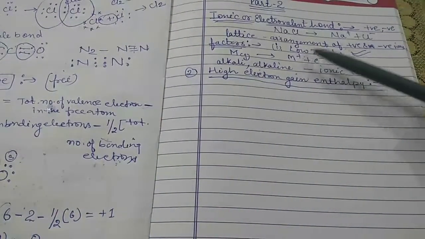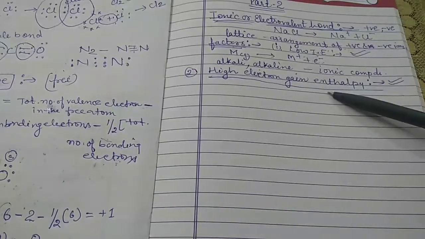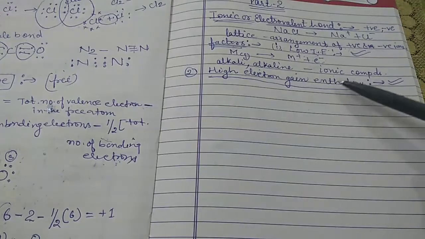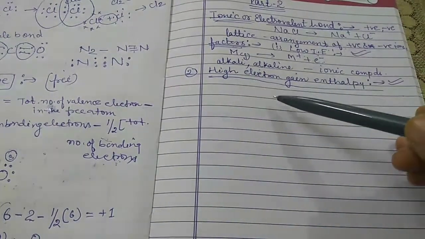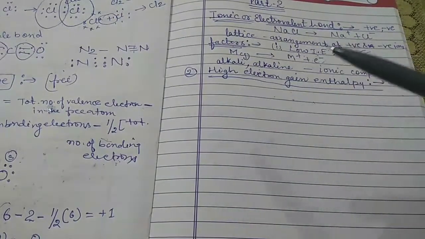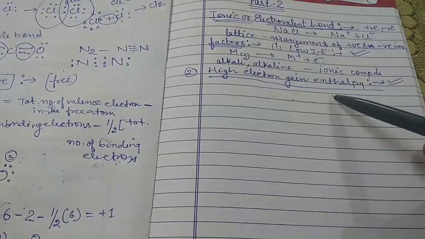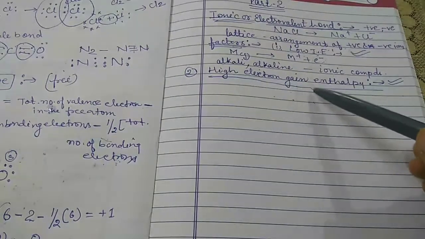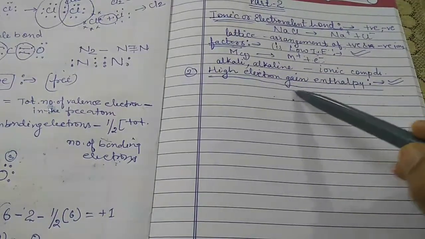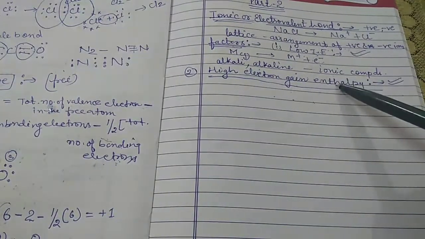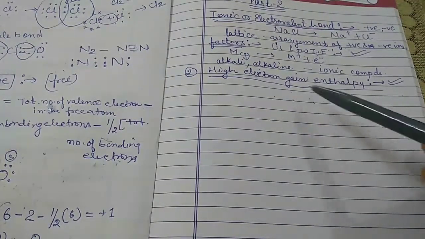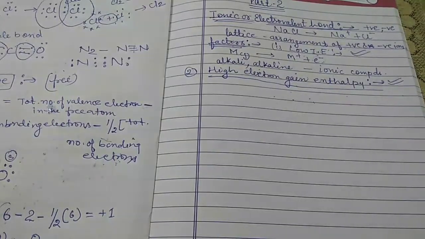The tendency of an atom to gain an electron depends upon its electron gain enthalpy. Now what is electron gain enthalpy? It is the amount of energy released. It is not required, it is released, when an electron is added to an isolated gaseous atom to form a negative ion.